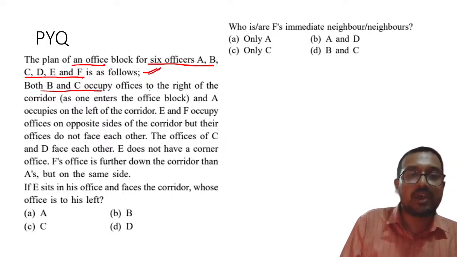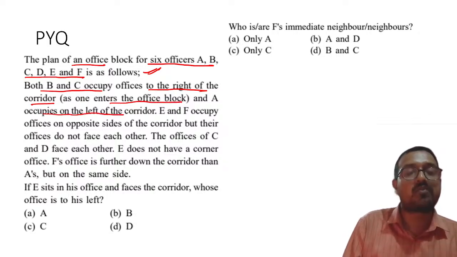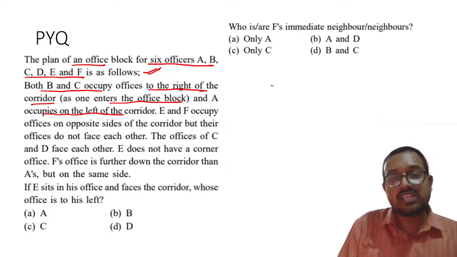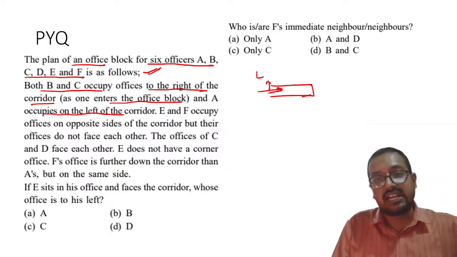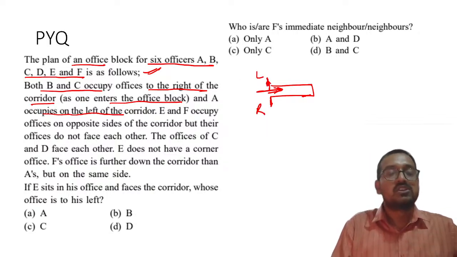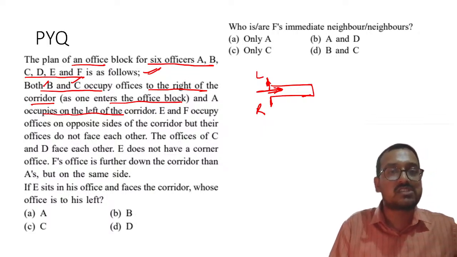Both B and C occupy offices to the right of the corridor as one enters the office block, and A occupies the left of the corridor. So my dear students, what they are saying is that there is some corridor like this, right? Let us say this is the left side, because you will enter this side. You will enter this corridor like this, and this is the right side. Understood this thing?